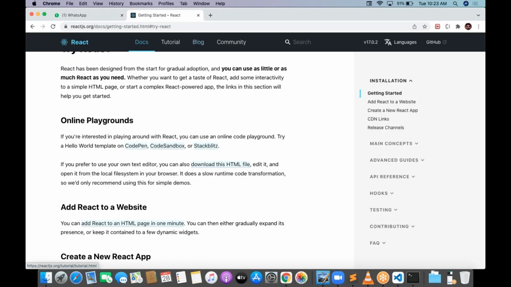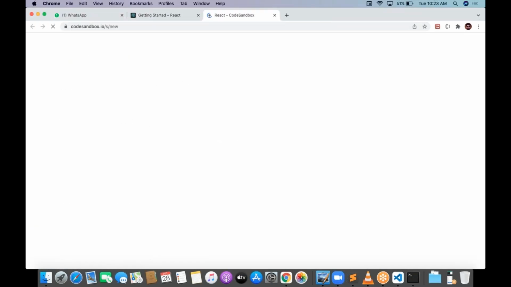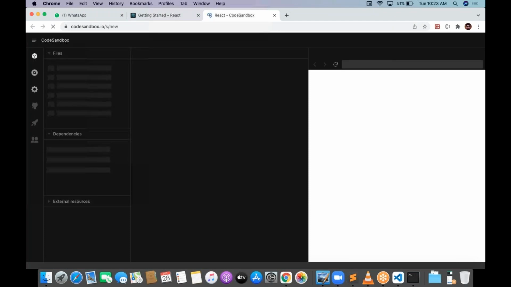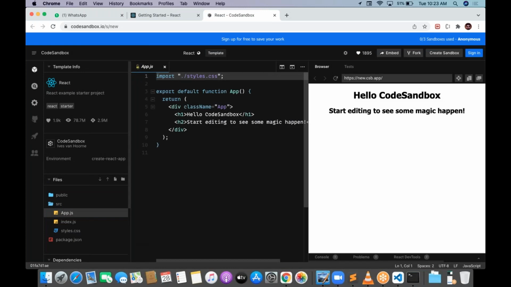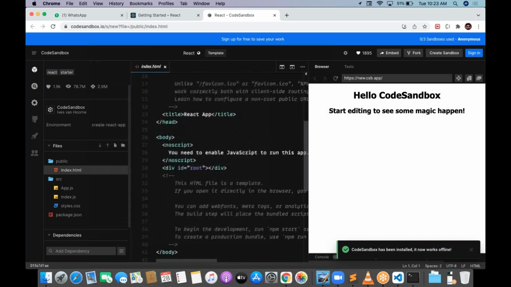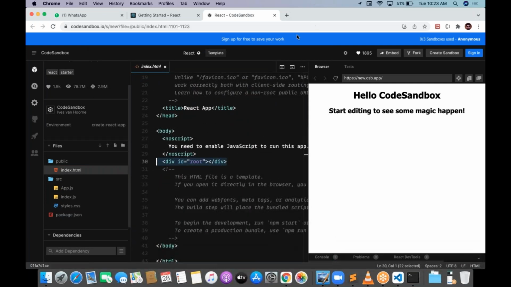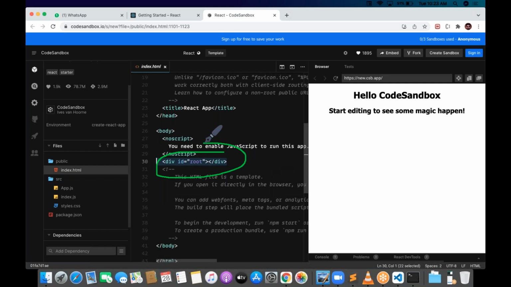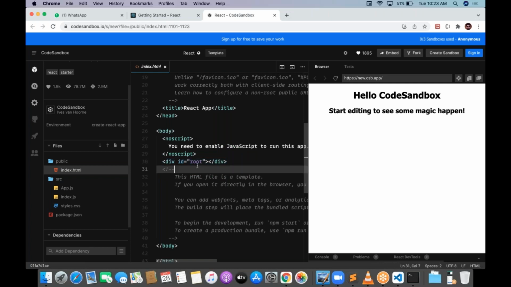CodePen is very nice. The next one is Code Sandbox. Code Sandbox has the same structure, but it gives an NPM structure. What is the NPM structure? A public folder with index.html. In index.html, is root there or not? Yes or no? Every time, root is predefined in the HTML. Don't change root to capital R. Don't create your own name. Don't put Sunar, don't put Hyderabad. Root can be understood by React DOM.